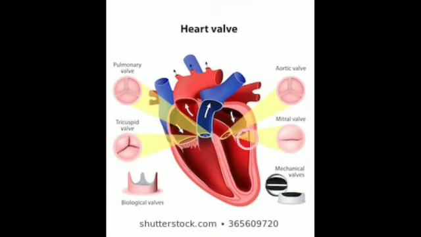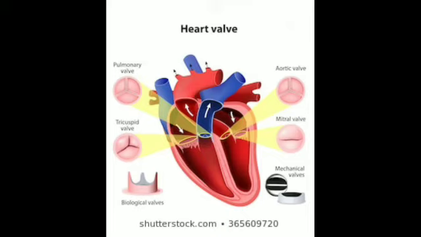So, this is the valve which is preventing backflow. This is made up of 2 cusps. Bi means 2. This is the mitral valve which is preventing the blood flow from the left ventricle back to the left atrium, allowing flow from the left atrium to the left ventricle.